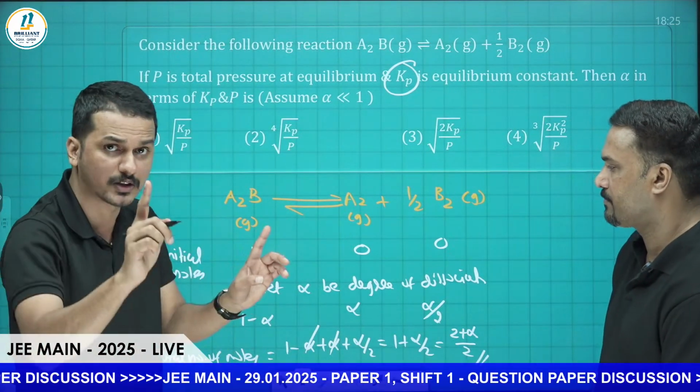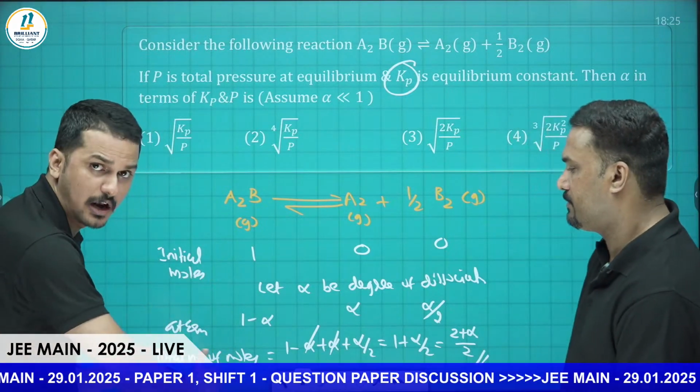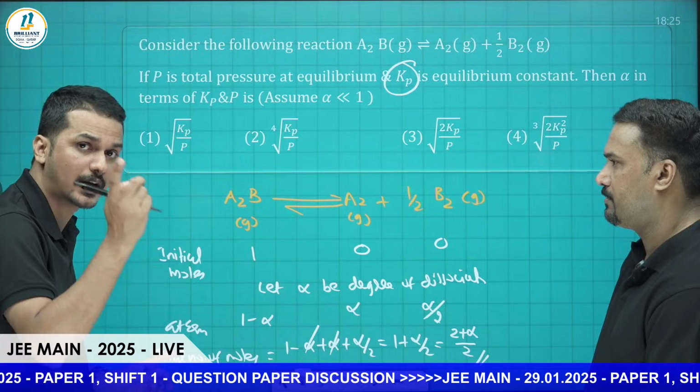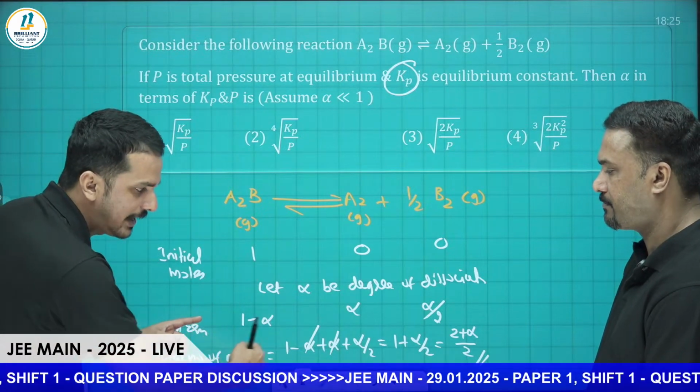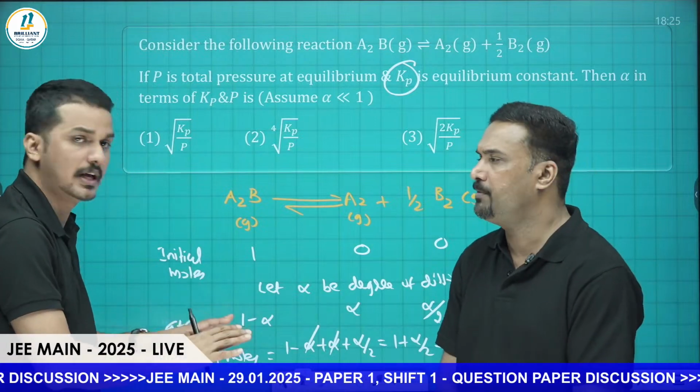Here I have to add one more thing. If you are going for Kc, you don't need to calculate the total number of moles. Instead you have to calculate concentration. For that, you divide everything by the volume V, then number of moles by volume will be the concentration.